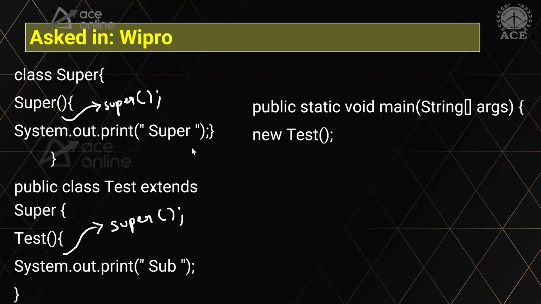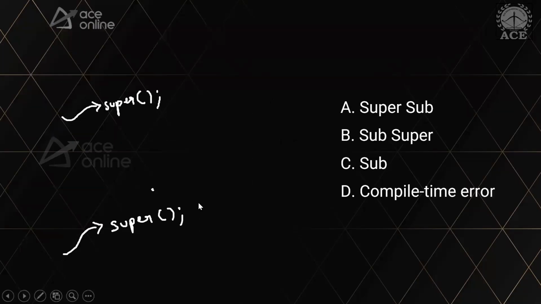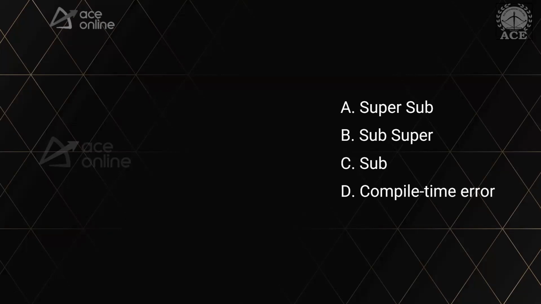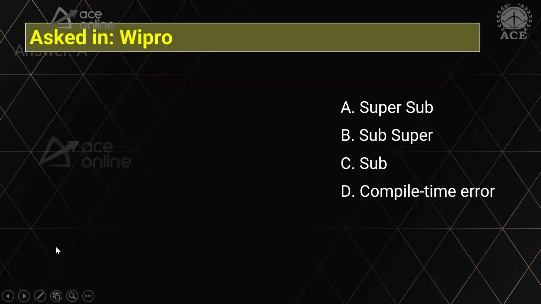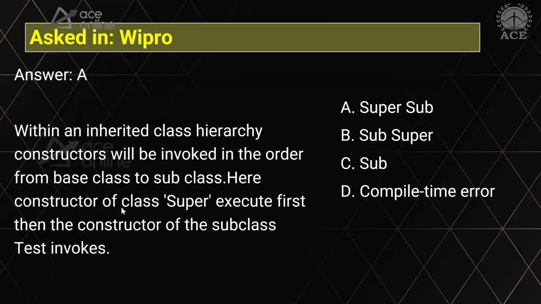That is why the correct answer is first the parent class gets executed and then the child class. Because the rule is, whenever you make an object, the parent class gets instantiated and then the child class gets instantiated. So that way you can see here that super and then sub gets printed. Let me run this. Now you can see the output is going to print super and sub.